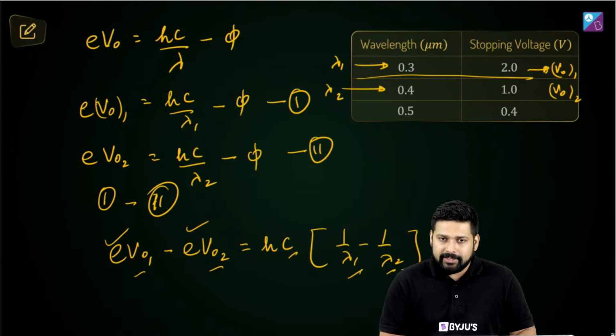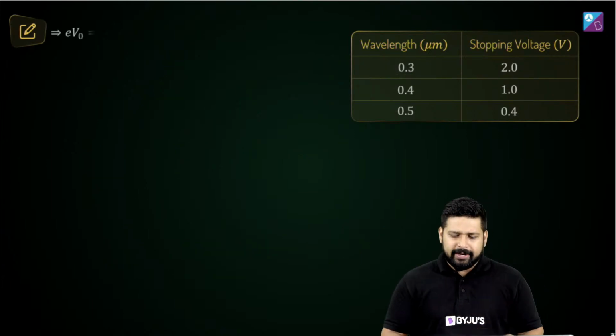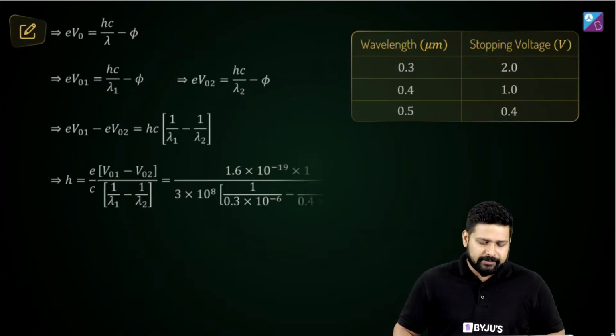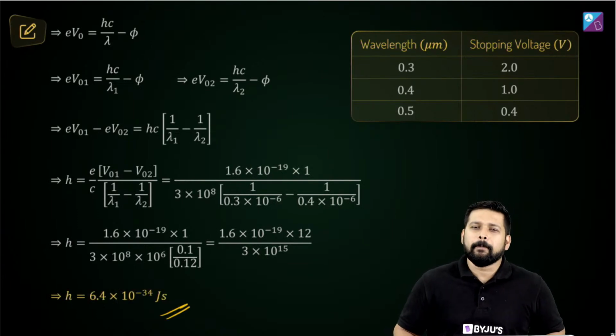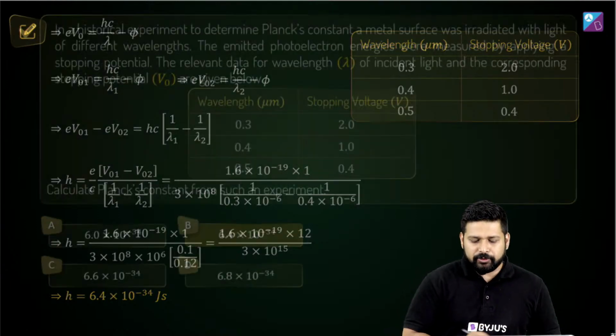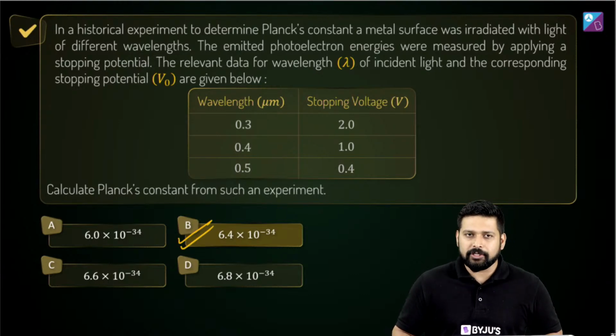Once you calculate that, and I'm sure you'll be able to do this because everything is given, what you get is the value of h as 6.4 into 10 to the power of minus 34. And that makes which option correct? That makes option B the right choice.